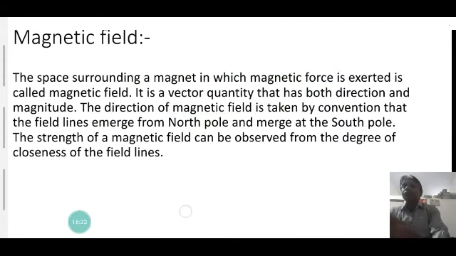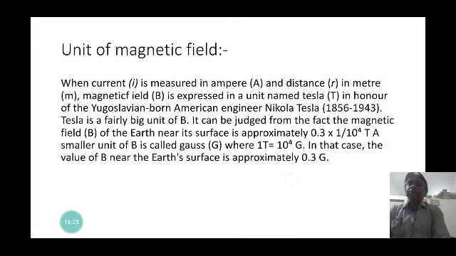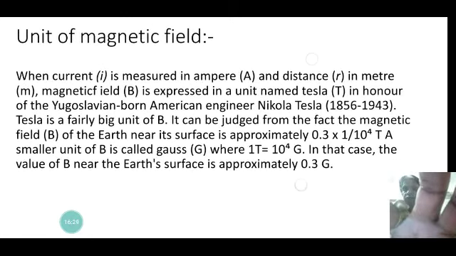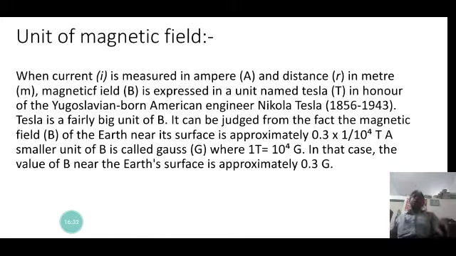Now, in the next slide we will discuss the unit of magnetic field, which is very important. It will also be discussed when a current carrying conductor produces a magnetic field, but we would like to introduce the unit first.